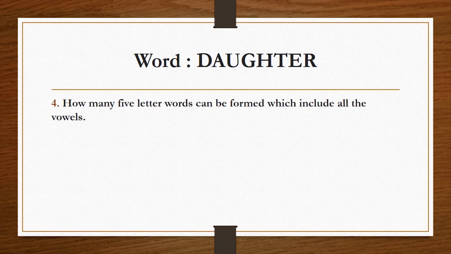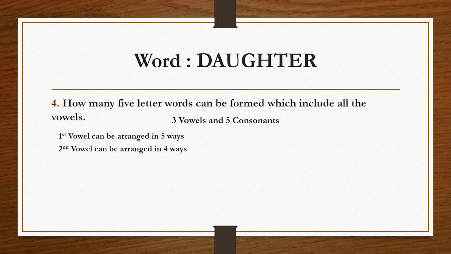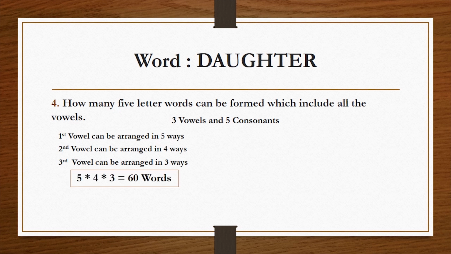The next question is, how many 5-letter words can be formed which include all the vowels? Now this is a very similar question to the one in which we always need to include the letter G. So please pause this video and try to solve this question by yourself. The solution to this problem is, we have 3 vowels and 5 consonants. The first vowel can be arranged in 5 ways as we have 5 placeholders. The second vowel can be arranged in 4 ways. In a similar way, the third vowel can be arranged in 3 ways. So the solution to this part is 5 into 4 into 3, that is 60 ways.